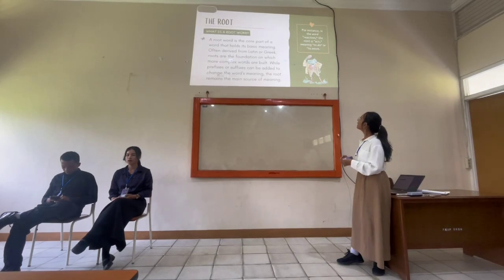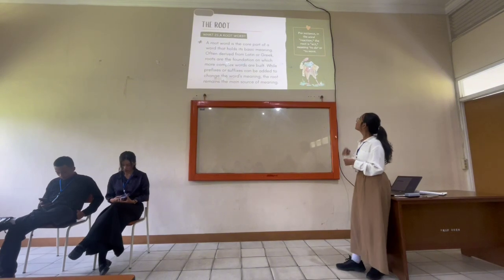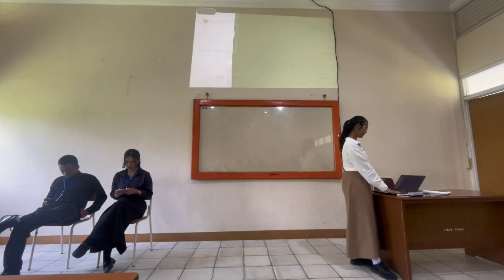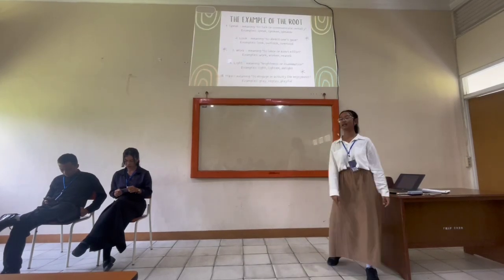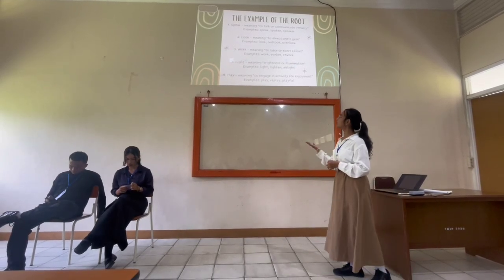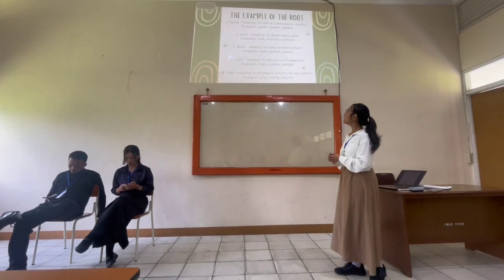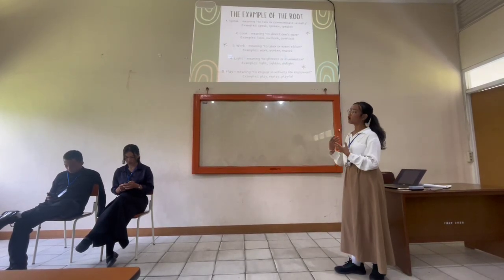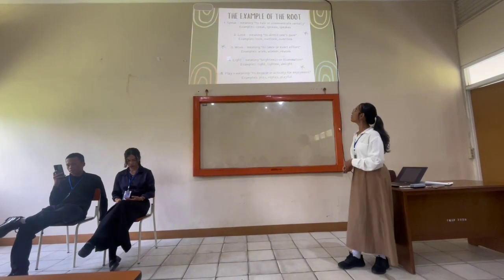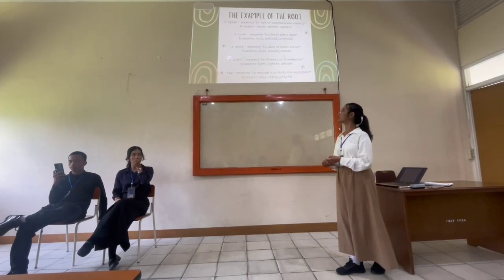We have an example, for instance, in the word reaction. The root is act, meaning to do or to move. And we have another example. The first is speak, which has a meaning to talk or communicate verbally. Examples: speak, spoken, or speaker. And we have look, which means to direct one's gaze. Examples: look, outlook, or overlook.